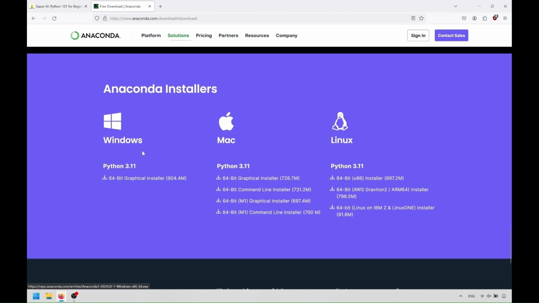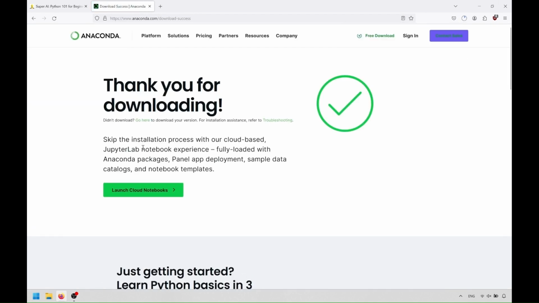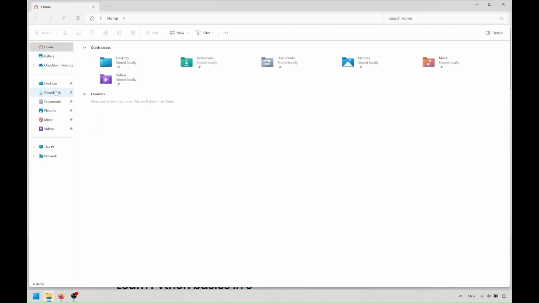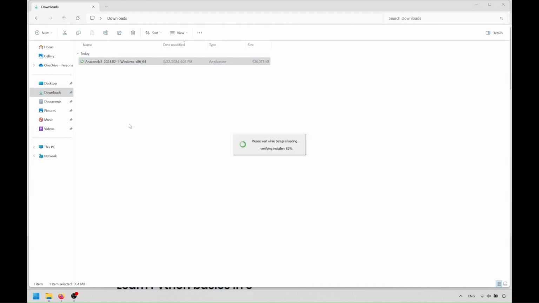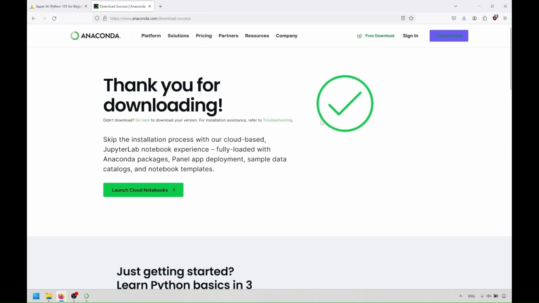depending on the system you are using, etc. I'm using Windows here, so I choose the version for Windows. Just remember that the page might look different at the moment you are watching it. So when you are at their page, look for free download or Anaconda distribution. When you have your Anaconda downloaded, you can go to the place you downloaded it to and install it, choosing the recommended options. You can also choose the options you prefer.